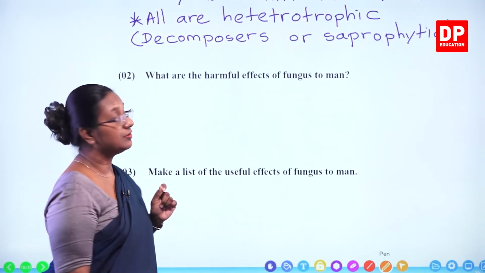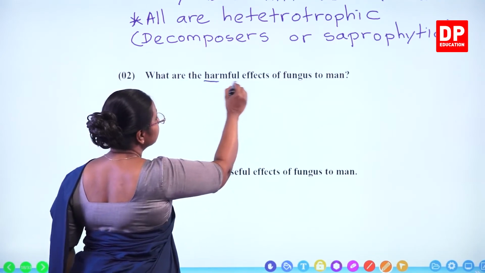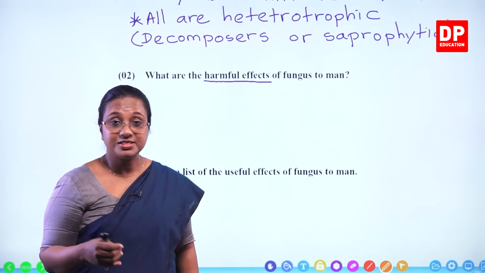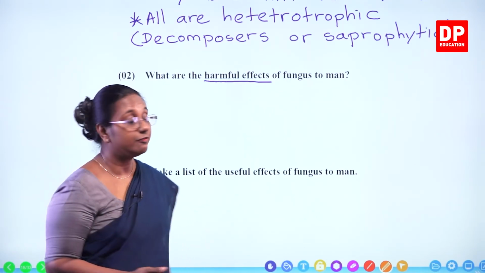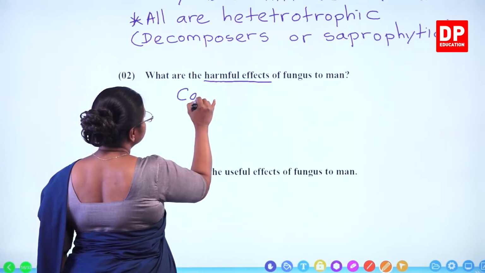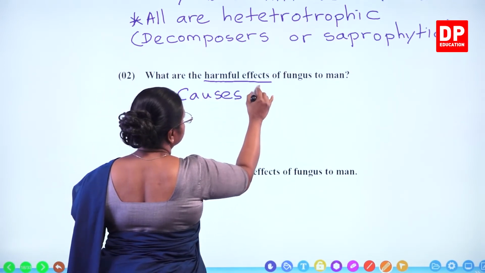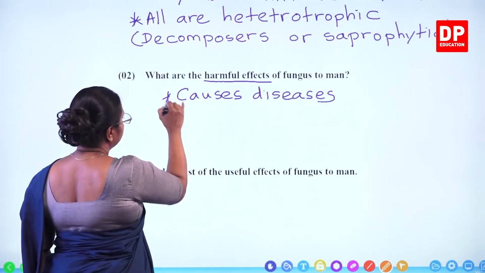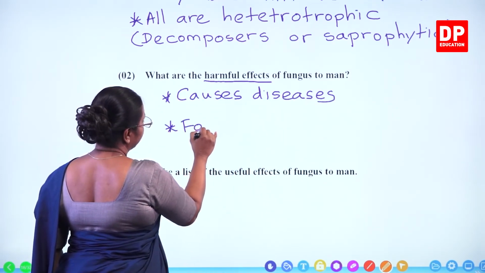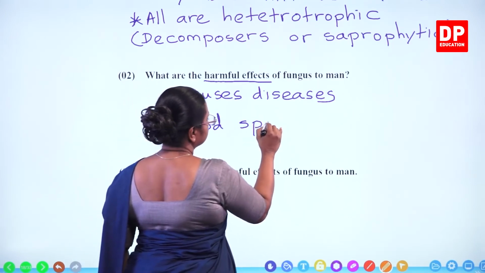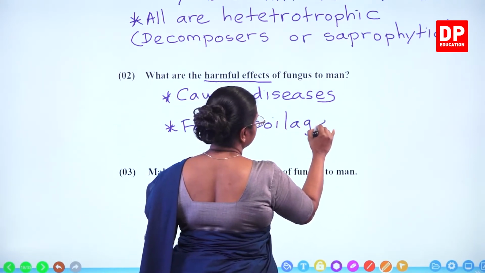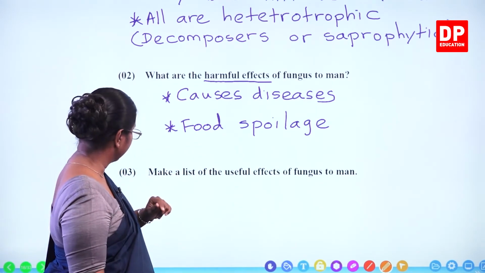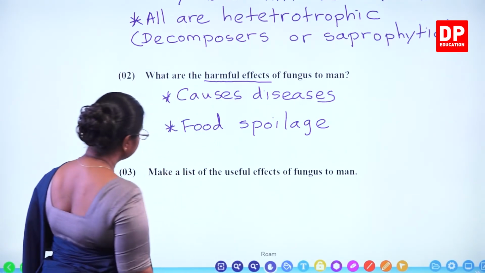What are the harmful effects of fungus to man? Harmful effects. You all can remember two main harmful effects. One is it causes diseases. The other one, they spoil food. So, causes diseases and food spoilage. So, those are the two harmful effects of fungus to man. Then we have the third part.